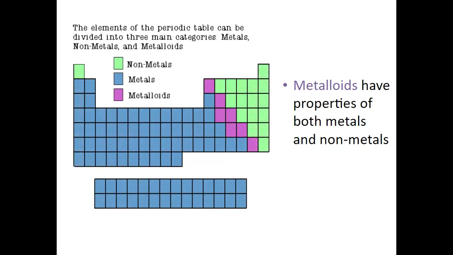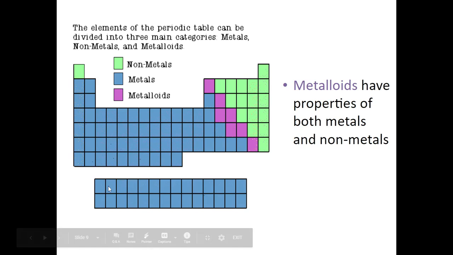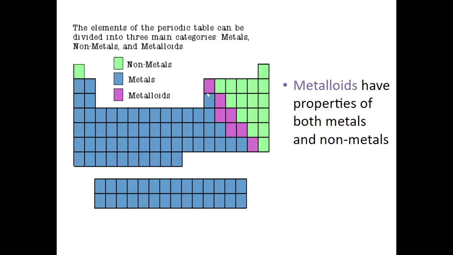All right, here we see a little bit of different shading, and we've organized them by metals, nonmetals, metalloids. So as we see here, we have the metals. Metals take up the majority of the periodic table. There's this kind of divider here. That's the metalloids. And then on the right-hand side, we will see the nonmetals.